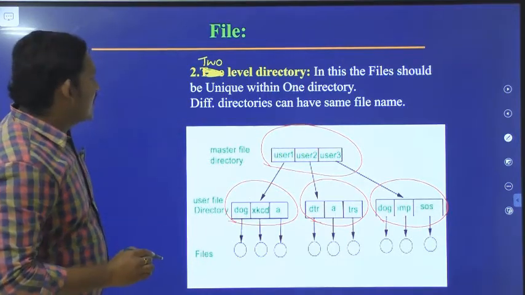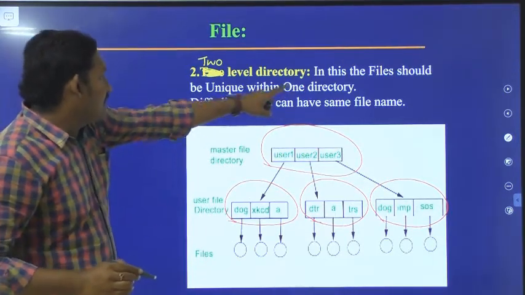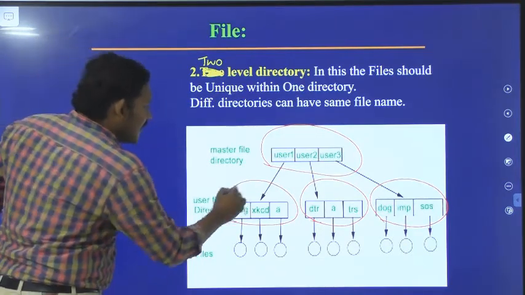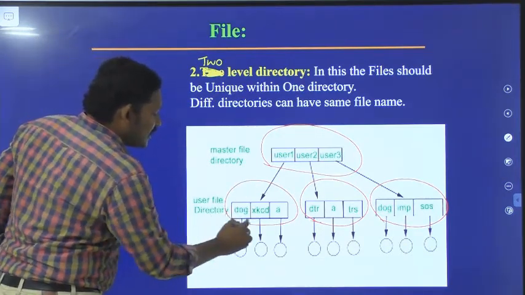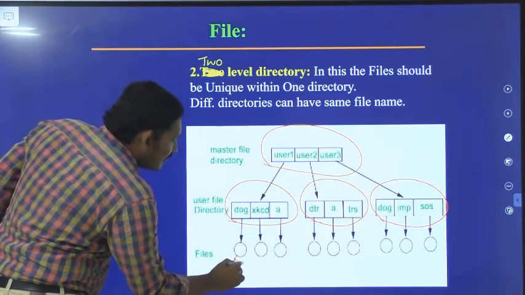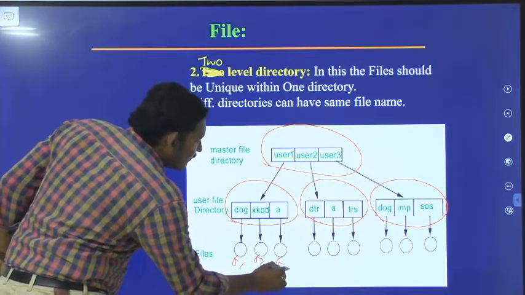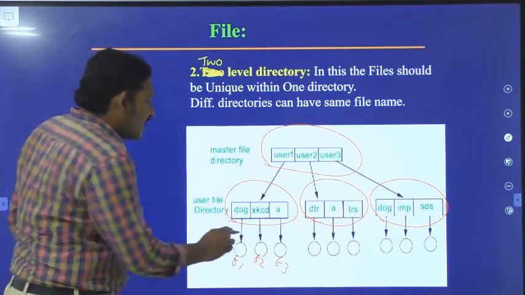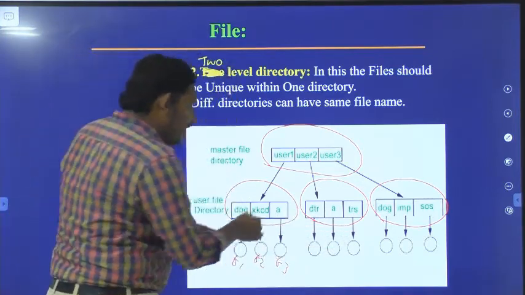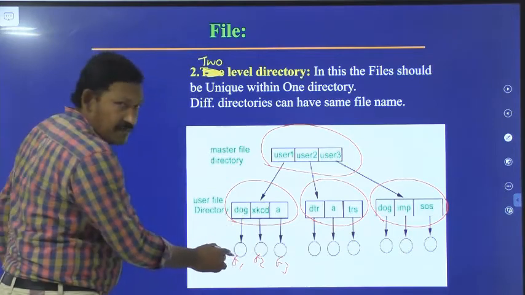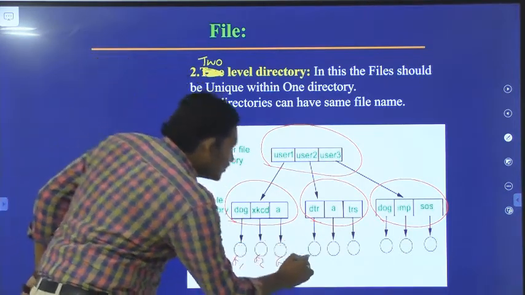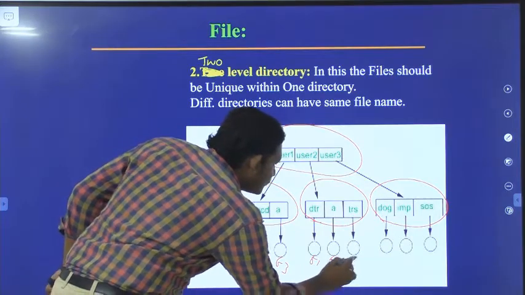What they are always telling is, see here, the files should be unique within one directory. So this is one user directory. In this user directory we have file 1, file 2, file 3, so the names of these files should be unique. But the names can be repeated in another directory. Suppose the names of these files are F1, F2, F3. Here also you can keep F1, F2, F3.